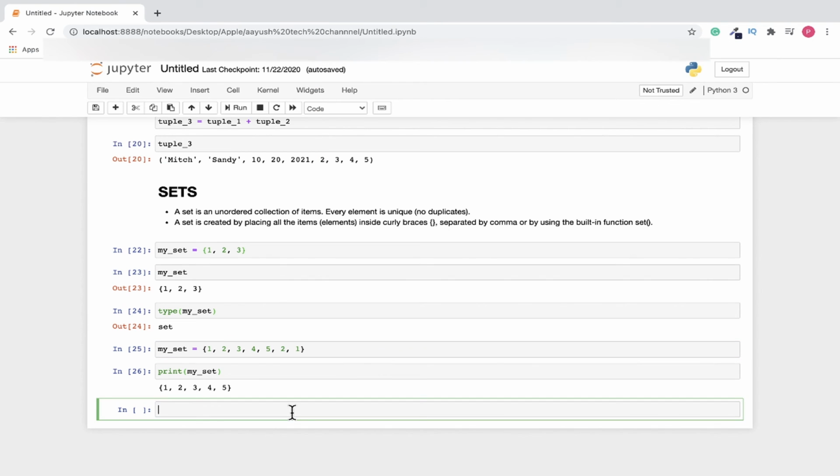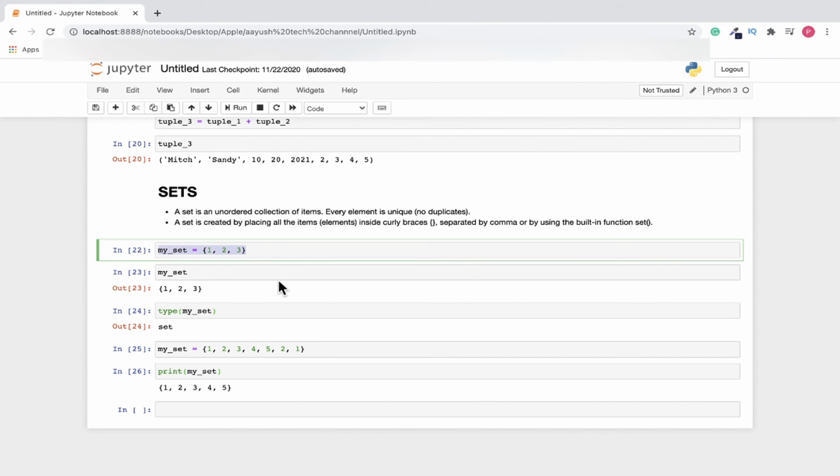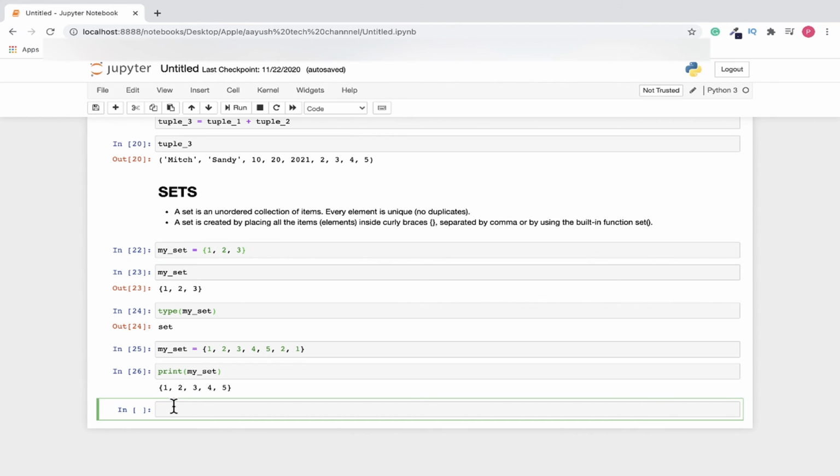So now we are going to discuss where you have one list and you want to convert this list into a set. So how can we do that? To do that, let me create a list. So let's write my_list equals, and here let's open square brackets, and here let's write 1, 2, 3, 4 and again 2.